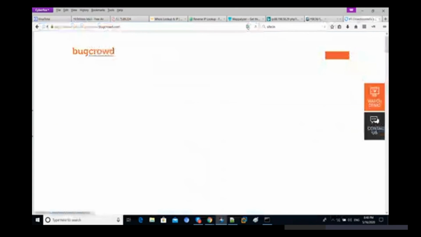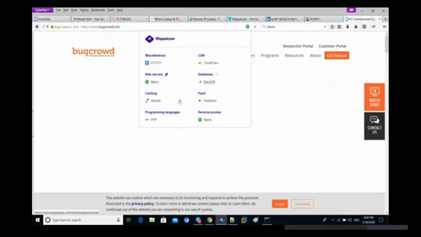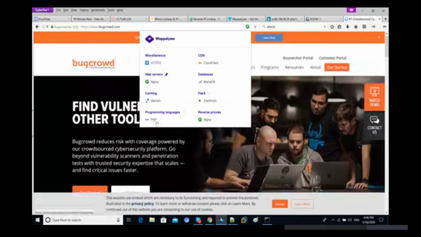This time you can see the server is Nginx, the database is MariaDB, caching is Varnish, and the programming language is PHP. With the help of this one, we can check out which site technology is used, and you can see Cloudflare is also there. With the help of this add-on, we can get lots of information regarding the target.